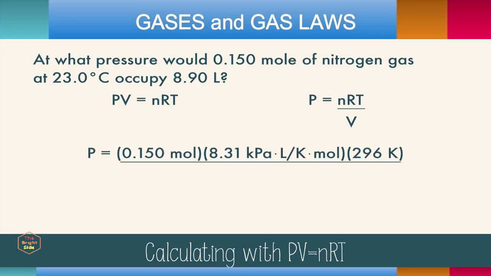Now we plug in the data, and I chose 8.31 kilopascal liters per Kelvin mole, but you could have chosen any of the other R values because it didn't specify what type of pressure unit was necessary for this problem. So I picked 8.31. Now you calculate it out, and you get 41.5 kilopascals, and that's it. PV = nRT is actually one of the easier equations to use.